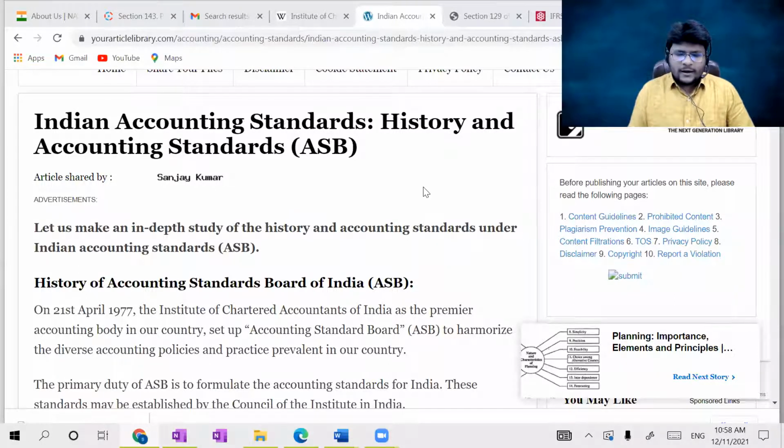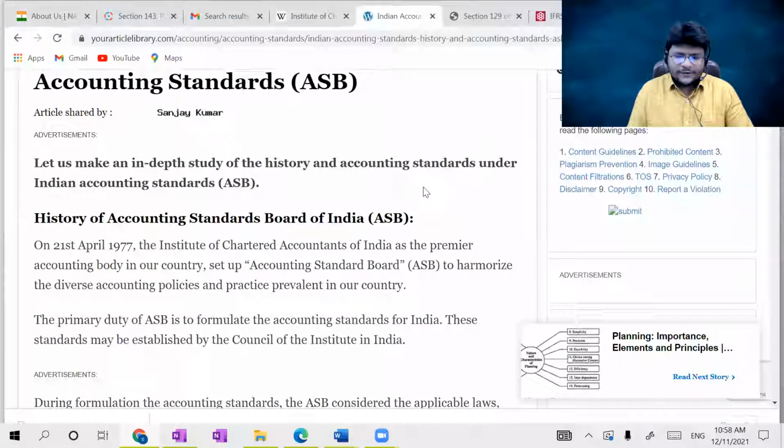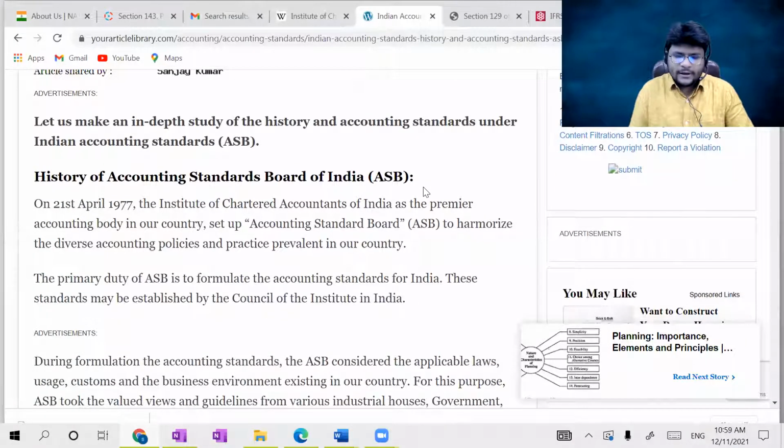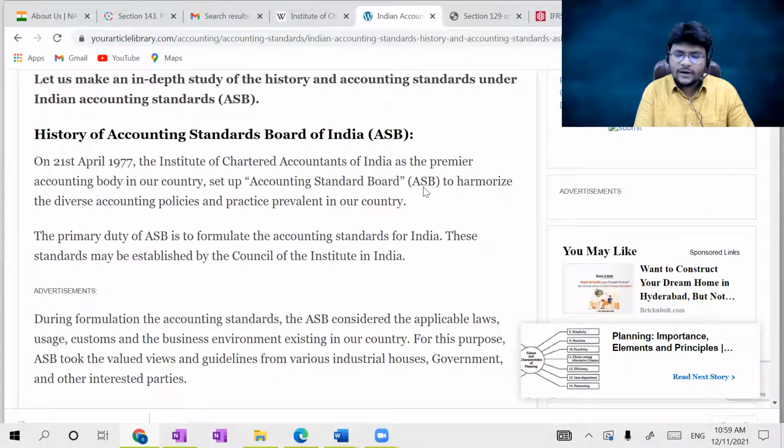If you check the history of the Accounting Standards Board in India, on 21st April 1977 the Institute of Chartered Accountants of India, as the premier accounting body in our country, set up the Accounting Standards Board to harmonize the diverse accounting policies and practices prevalent in our country. The main objective is to issue accounting standards for the purpose of harmonization of diverse accounting policies and practices. So the primary duty of the Accounting Standards Board is to formulate the accounting standards for India. I hope you will get the answer.